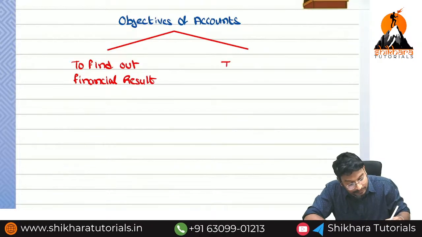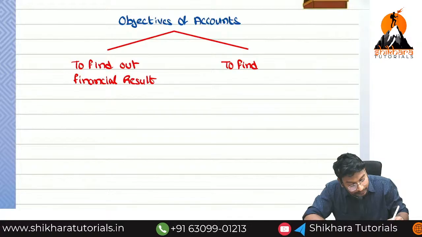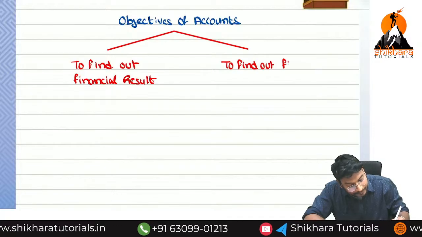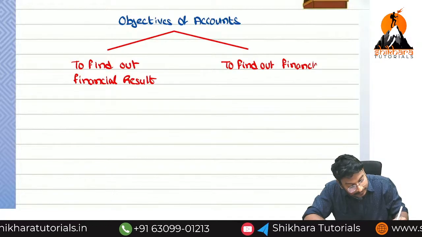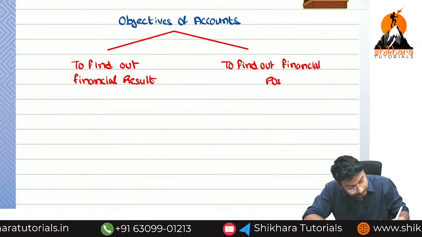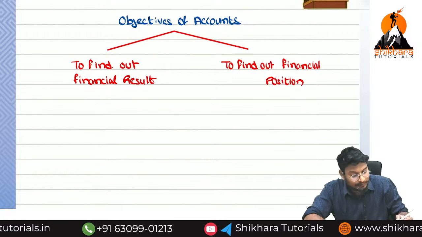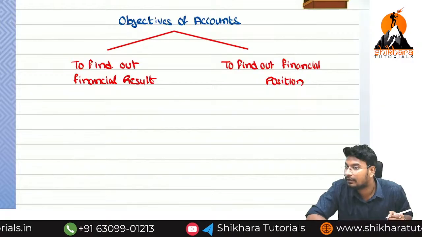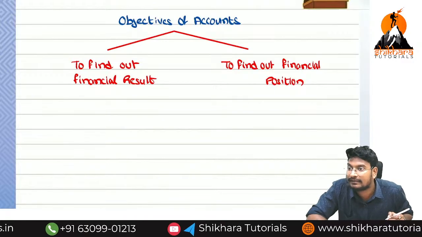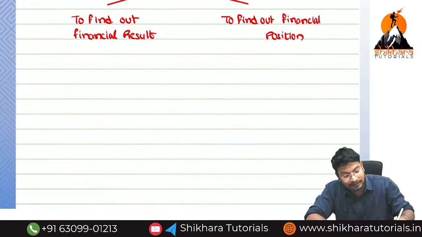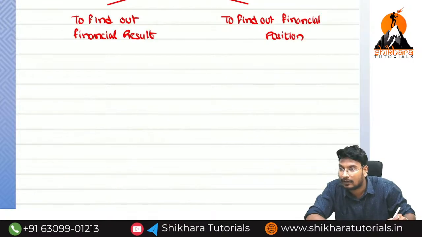Next, to find out the financial position. What is the first basic objective? To find out the financial result. Financial result means either profit or loss.